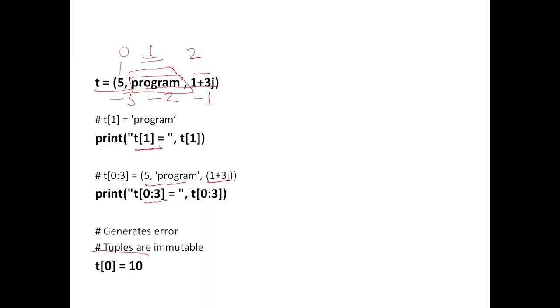So if you try to modify the tuple object, it will give you an error. So basically you cannot modify a tuple object because it is immutable. So this is the only difference between tuple and list object.